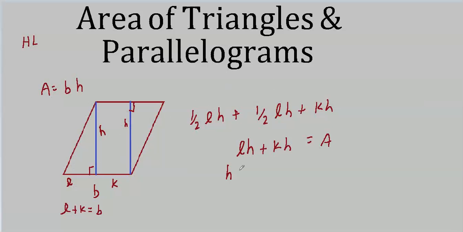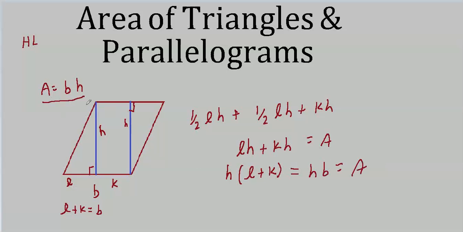Now I use my distributive law. I pull out an H and I get H times L plus K. Well, L plus K we already decided was B. So I get H times B. That's the area of the whole thing, and that's the formula we had up here.